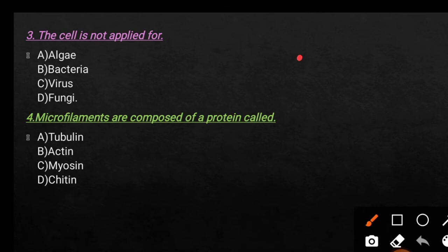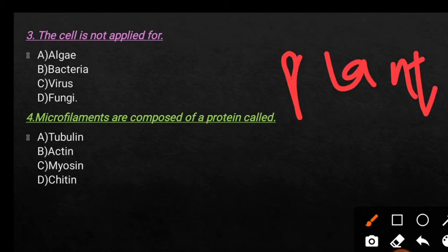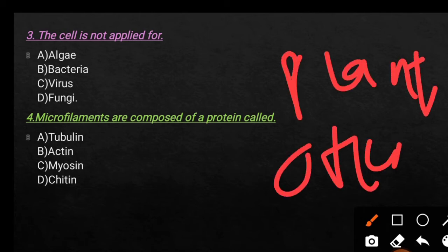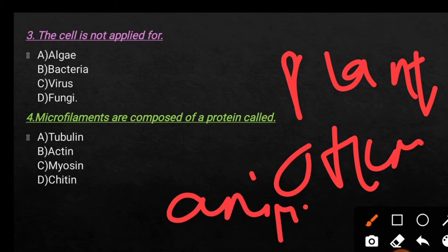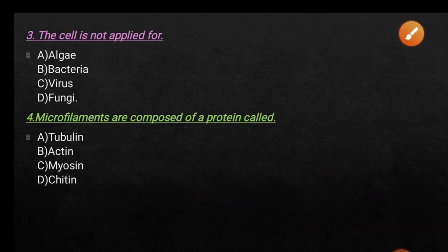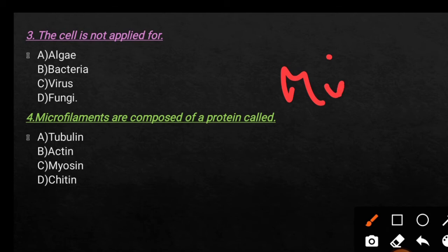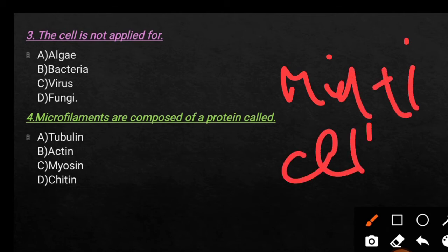And organisms like plants, human beings, and animals are made up of many cells. That's why they are known as multicellular organisms.